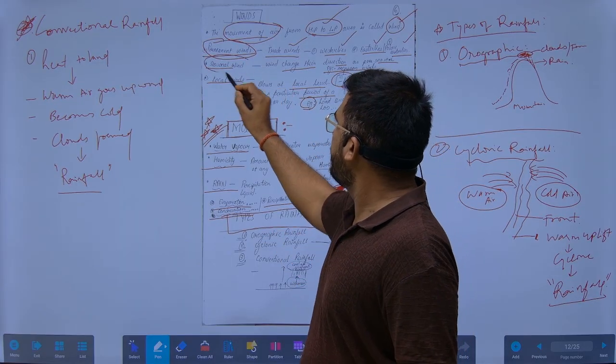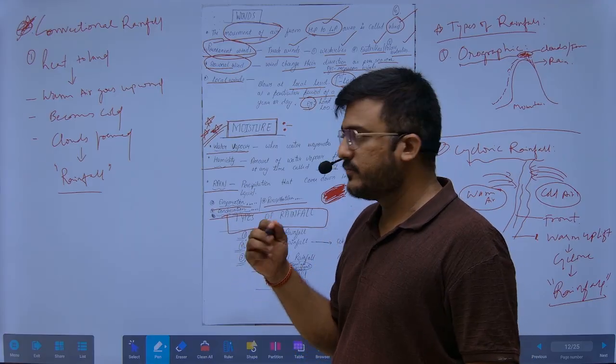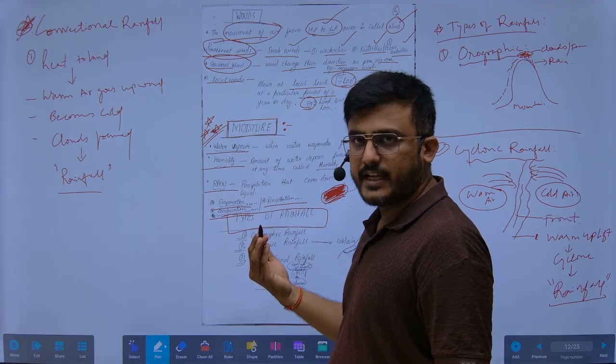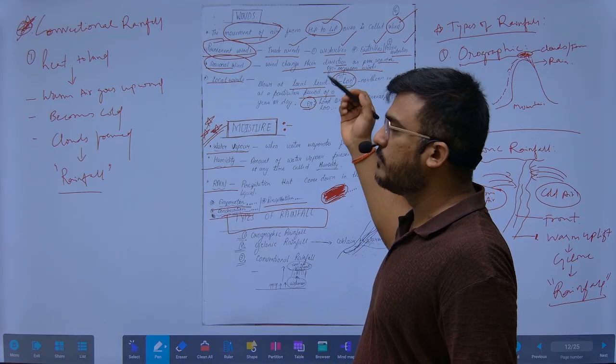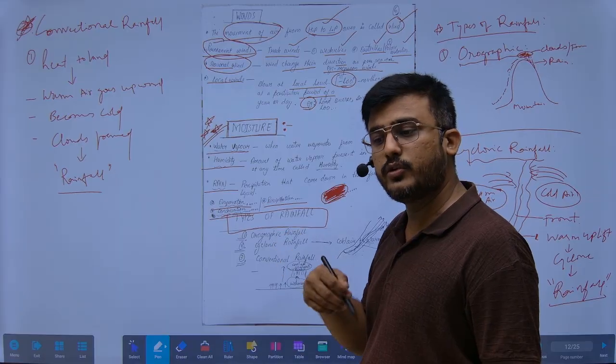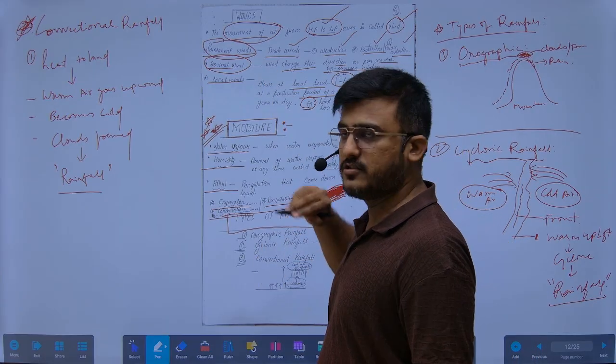So what are the seasonal winds? It means when the season comes, then it will take place. Winds change direction as per the season. Suppose the monsoon winds, they will come only during the monsoon. So they are called seasonal winds.